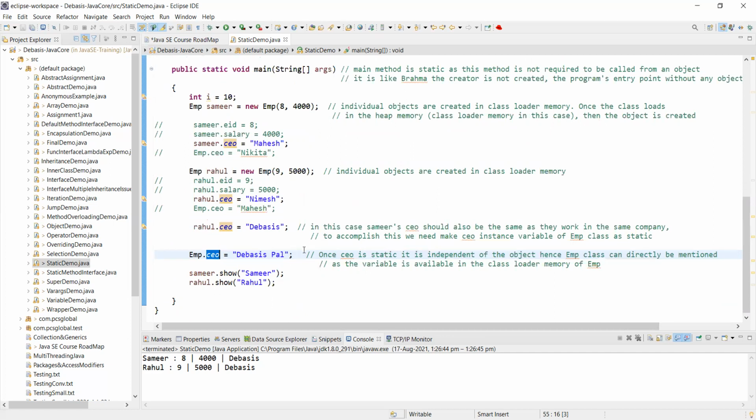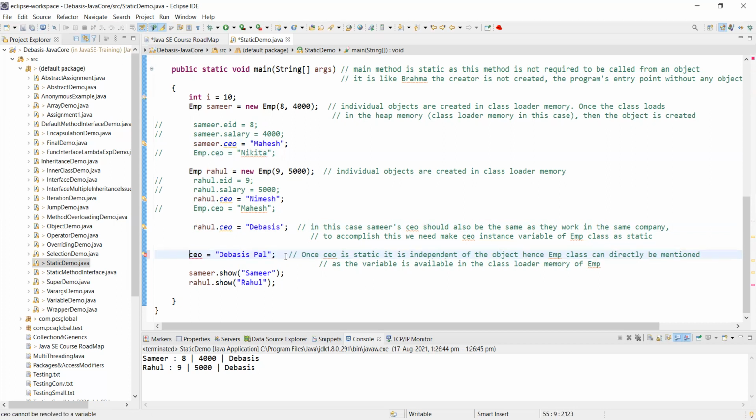My objective of this lesson is to understand that CEO can be referenced through a reference, not only through an object. That is the beauty of the static variable. Here I am using this. But of course, can I mention CEO like this?